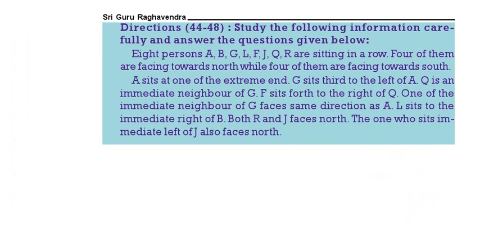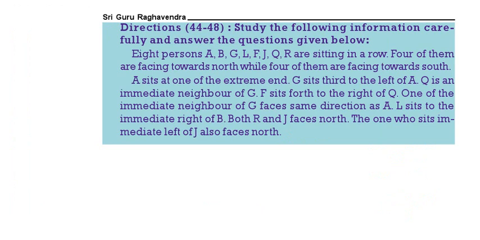Questions 44 to 48. Study the following information carefully, then answer the question. Eight persons A, B, C, D, F, G, L, Q, R, J are sitting in a row. Four of them are north facing, four of them are south facing. A is at one extreme end. G is sitting third to the left of A.